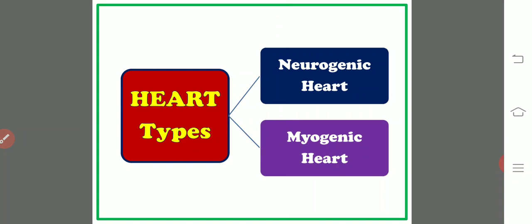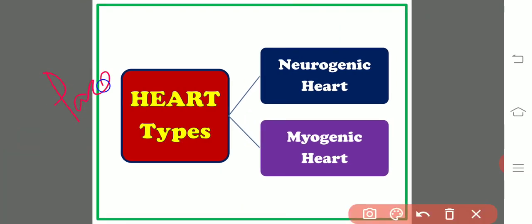and this requires special kinds of cells which are present in the form of nodes at specific locations of the heart. From these nodes, there are specific electrical impulses, electrical signals. They start the heartbeat. This clump of specialized cells which starts the heartbeat forms a particular structure which is known as a pacemaker.